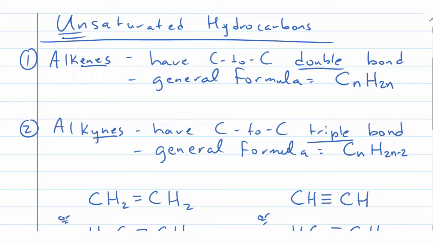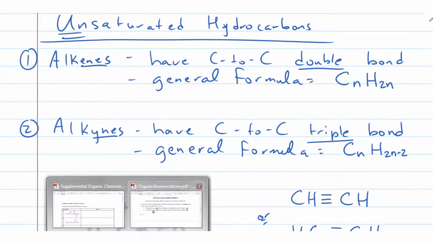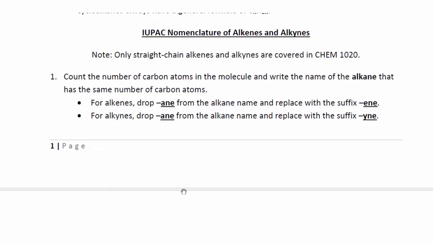If we had a diene, that would mean it has two double bonds in it. Or if we had an enyne, it would be a double bond and a triple bond. The nomenclature of those gets much more complex very rapidly. So again, we're only going to be responsible for the straight chain alkenes and alkynes in this particular class.